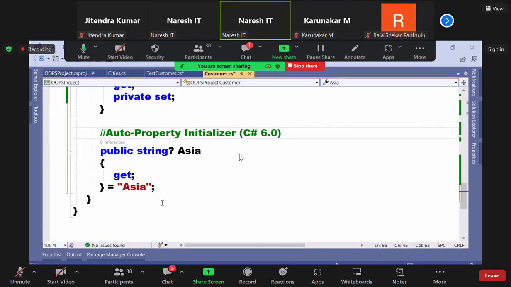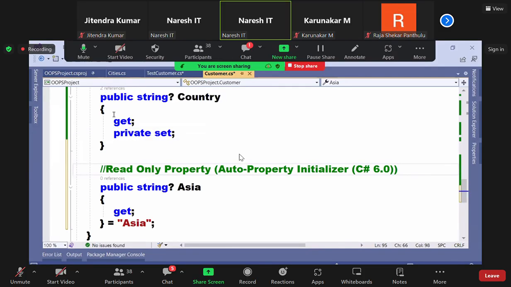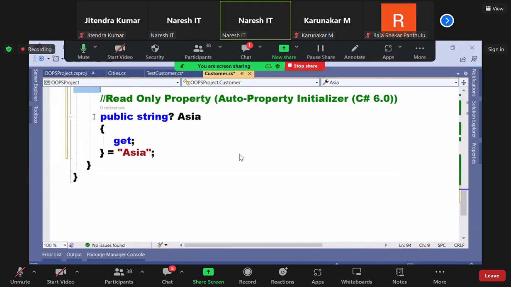No need to go to the constructor again. This is also a read only property. But this is a new feature that I taught you, the auto property initializer, introduced in 6.0. So automatic property was introduced in 3.0. Auto property initializers came in 6.0. Means you can write this code in a simple way like this.